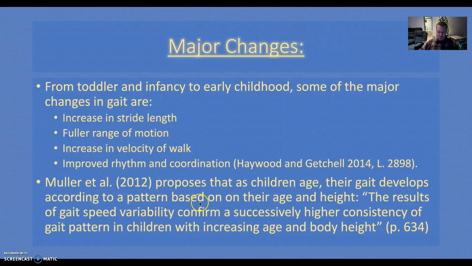And then we have Mueller, who proposes that as children age, their gait develops according to a pattern based on their age and height. The results of gait speed variability confirm a successively higher consistency of gait pattern in children with increasing age and body height.